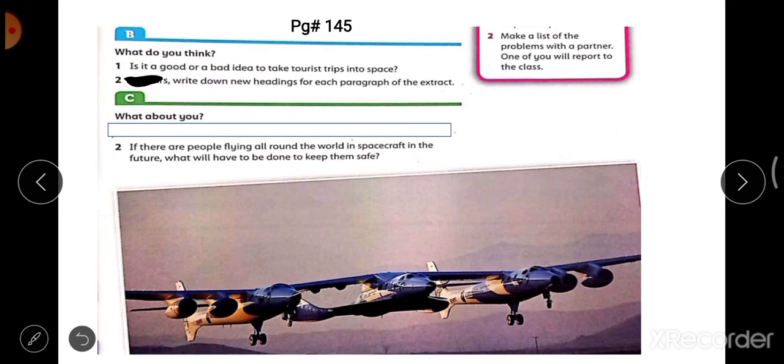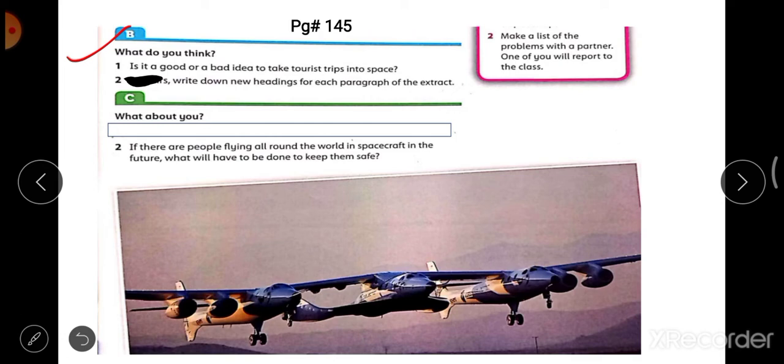What you need to do in this part: you will give the answer, what do you think. It means you have to elaborate your answer, explain it, describe it. You will give more detail. Okay, the first question is from part B.